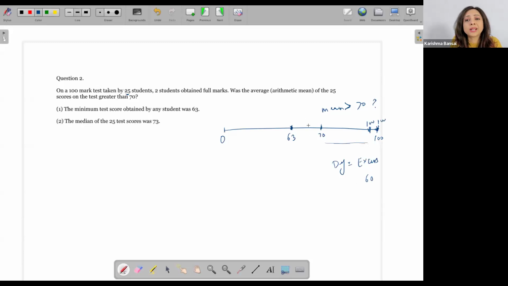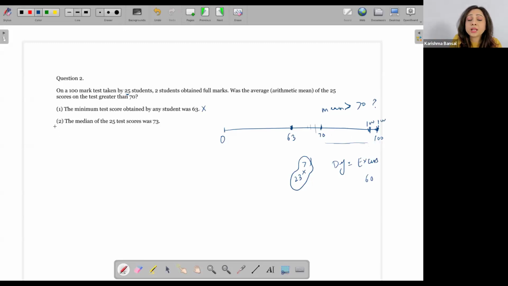I could place all 23 people over here and ensure that my mean is really small, isn't it? If I place all of them at 63 itself, everyone has a deficit of 7. So there are 23 people that have a deficit of 7, and this gives me a huge deficit, right? Excess for now only has to be at least 60, isn't it? So certainly my mean of 70 or lower is possible. So this alone is not sufficient. Greater than 70 is also possible, less than 70 is also possible, and 70 is also possible.